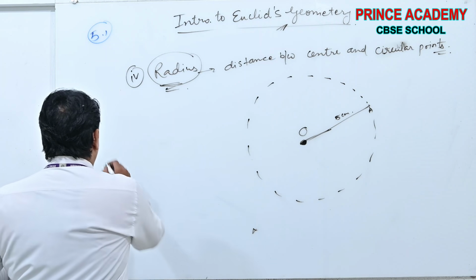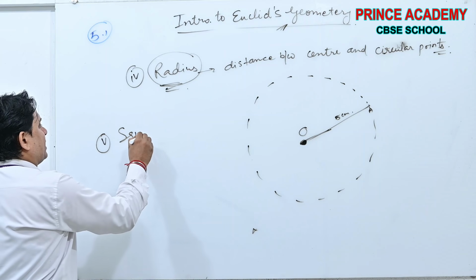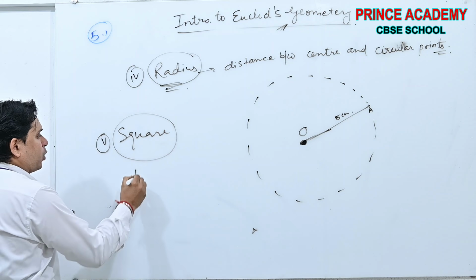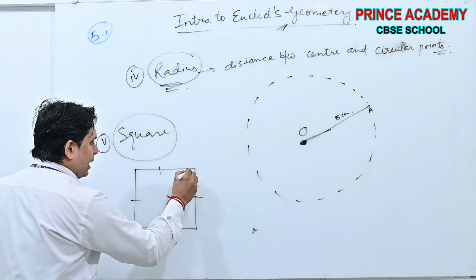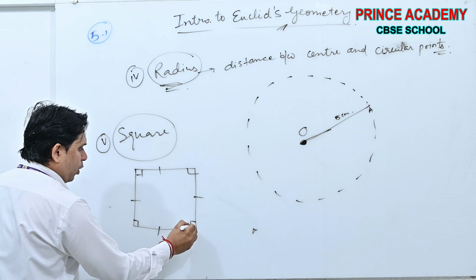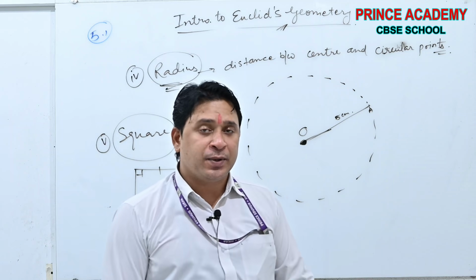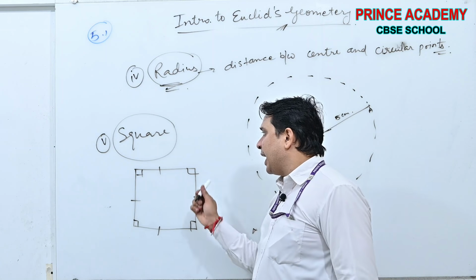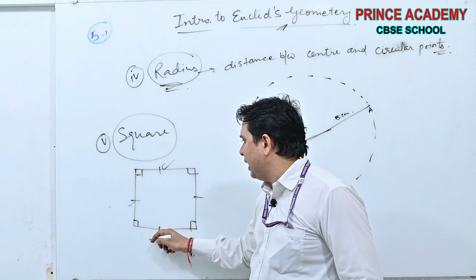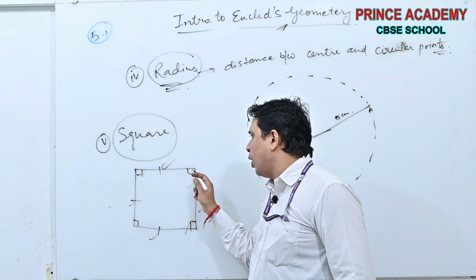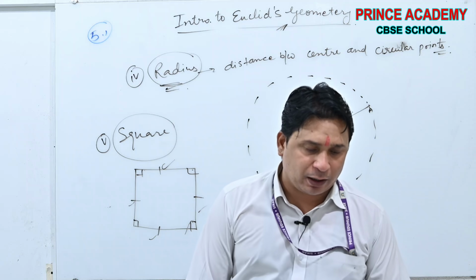Done. Next definition. Square. Number 5, square beta. What is a square? Square is a quadrilateral where all the sides are equal and all the angles are of 90 degrees. See beta, square is a kind of quadrilateral where all the sides are equal and all the angles are of 90 degrees. It will be called a square.